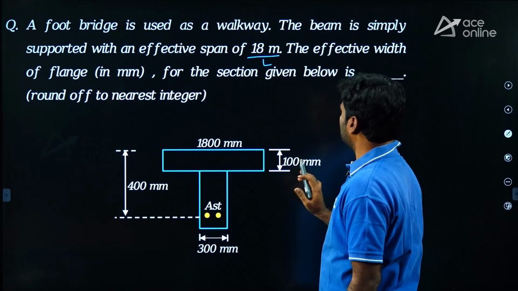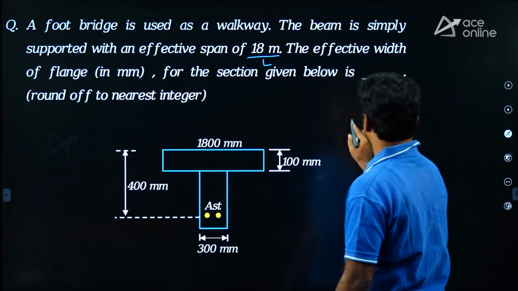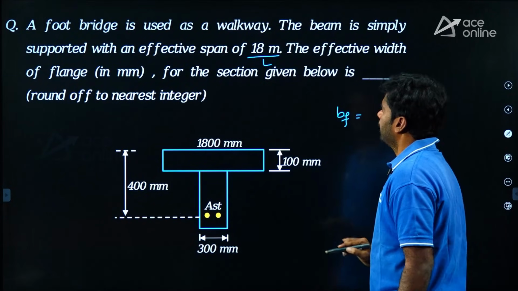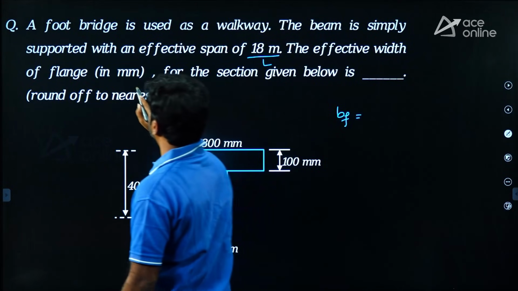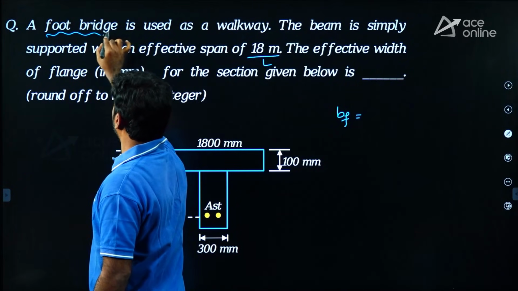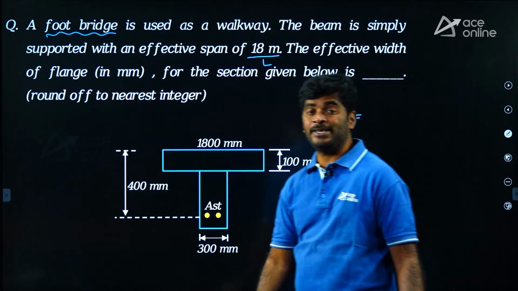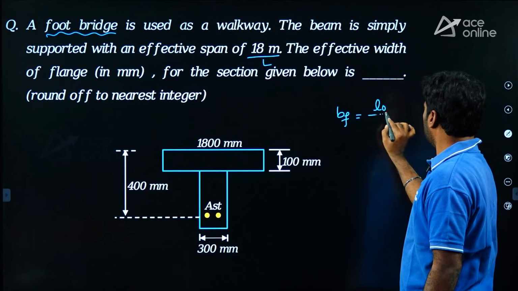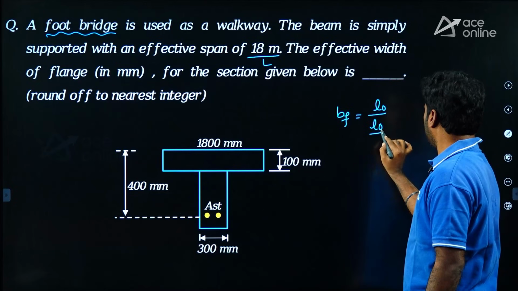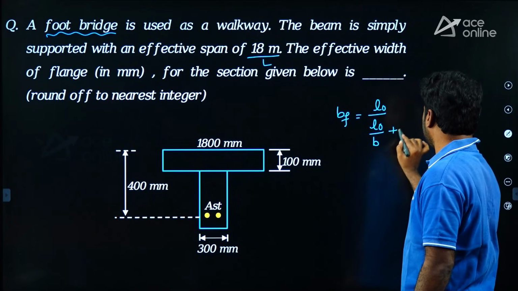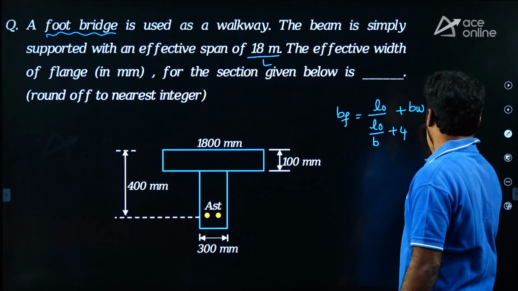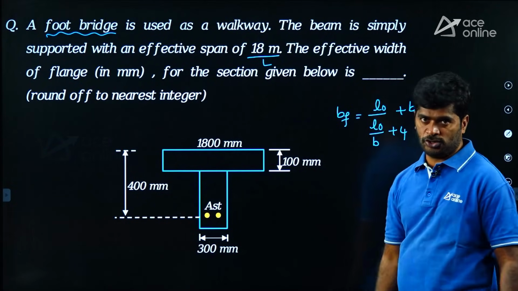We want the effective width of flange. In the question it is given footbridge. A footbridge is an example of an isolated T-beam. For an isolated T-beam, the effective width of flange is L0 upon (L0/B plus 4) plus BW, which is not more than the actual width of the flange.